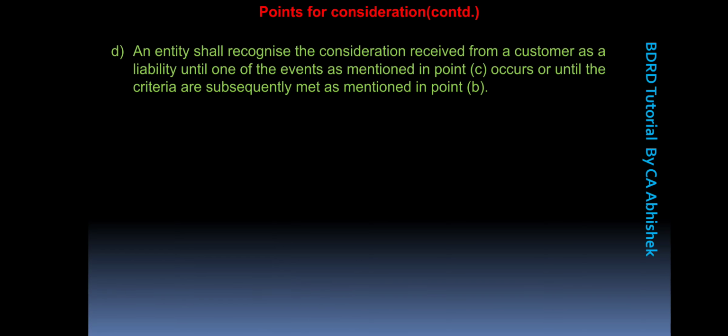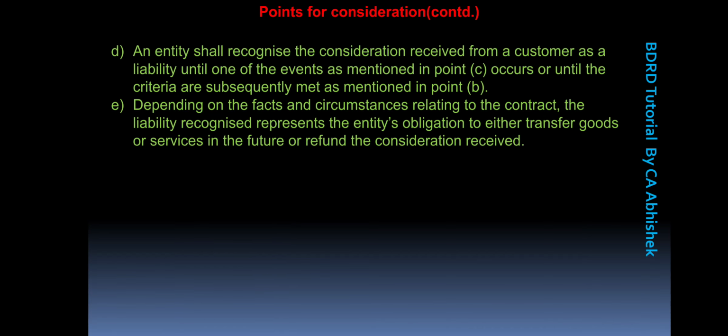Now moving on, we have point E. Depending on the facts and circumstances relating to the contract, the liability recognized represents the entity's obligation to either transfer goods or services in the future or refund the consideration received.